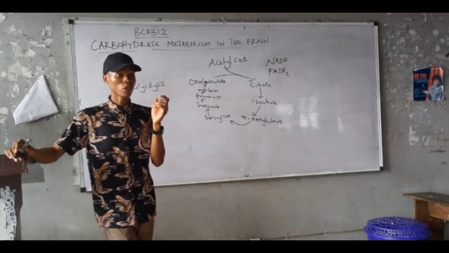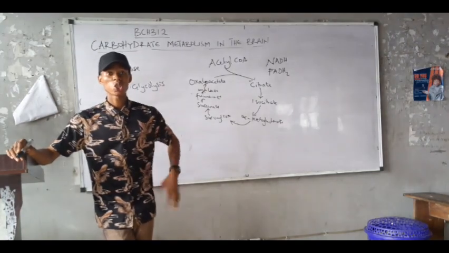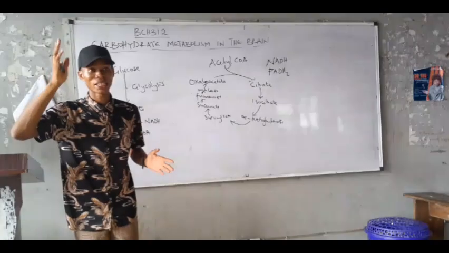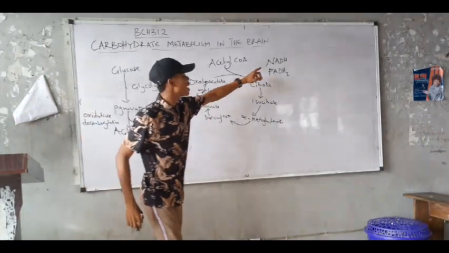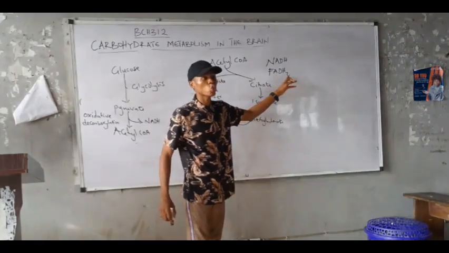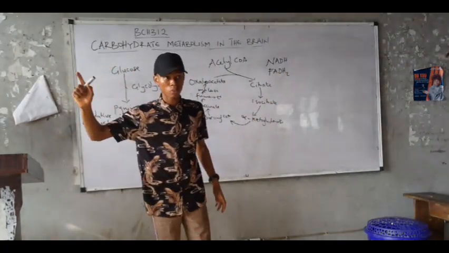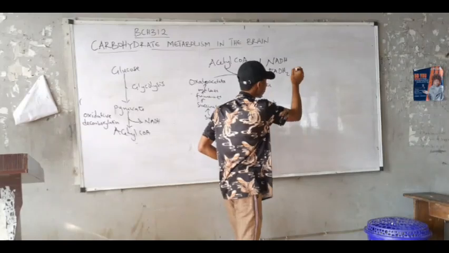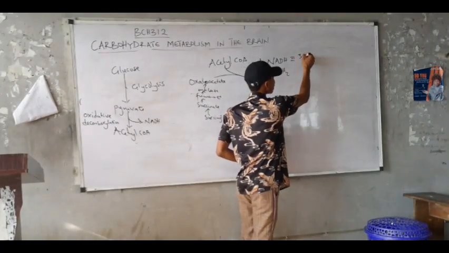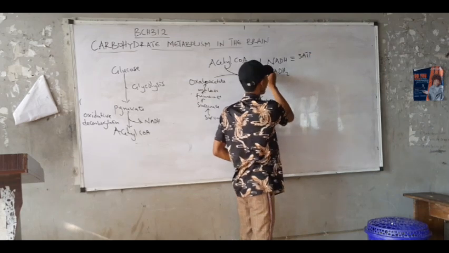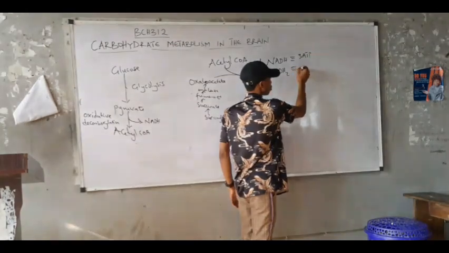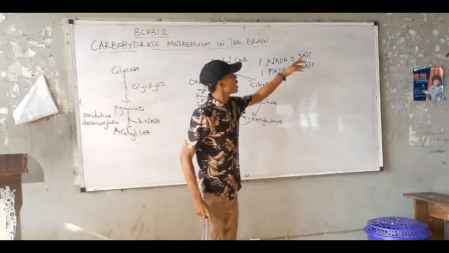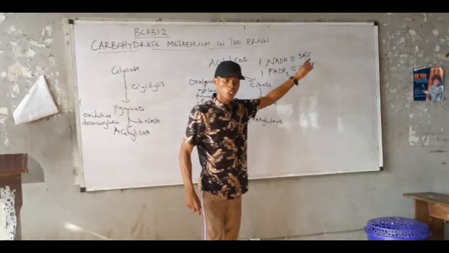They are energy rich, but the body does not recognize them as an energy source. What is the energy currency of the cell? ATP, right? So now this NADH and FADH2, we need to convert them to ATP. From our previous knowledge, we know that one NADH is equivalent to how many ATP? 3 ATPs, right? One FADH2 is equivalent to how many ATP? 2 ATP. Good. But how does it produce ATP?